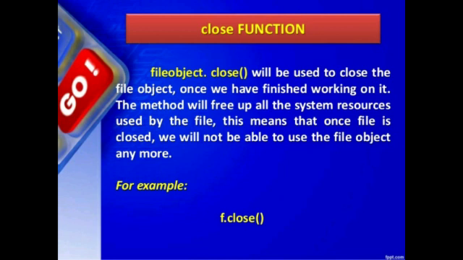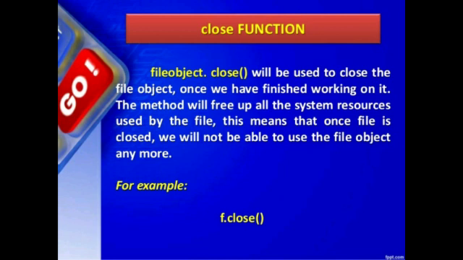That will be used to close the file object. Once we have finished working on it, the method will free up all the system resources used by the file. This means that once the file is closed, we will not be able to use the file object anymore. So it is a must: if you open a file, you should close it after all other processes. We are able to close the file using the function close.